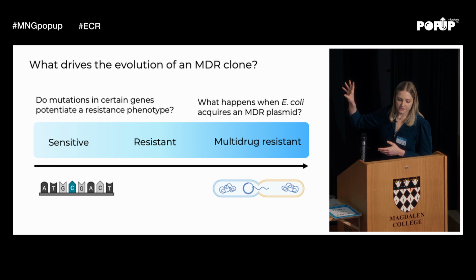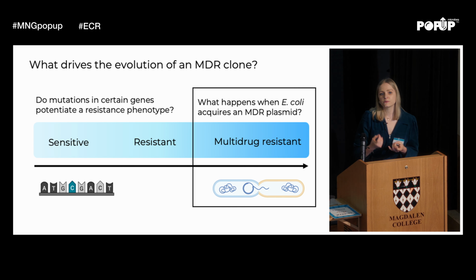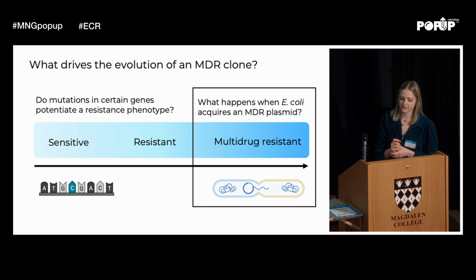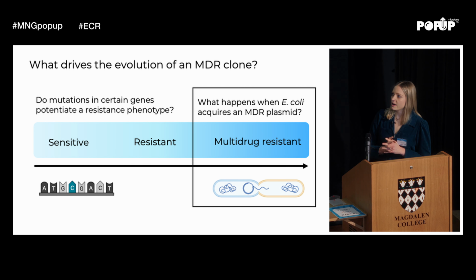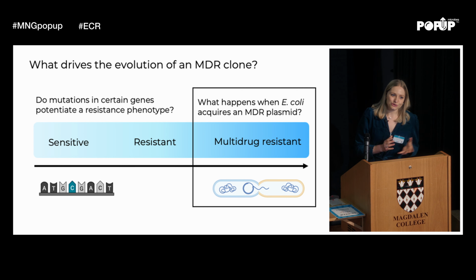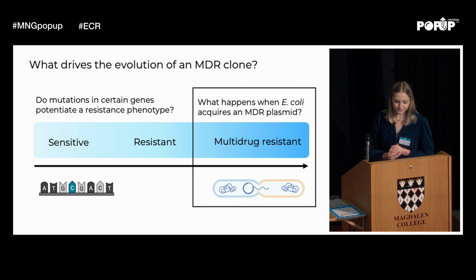And then on the other end of the spectrum, we can ask, what happens when E. coli acquires multidrug resistance? This is often coming in on plasmids. What happens in the immediate aftermath and then afterwards? And overall, we can ask, what drives the evolution of a multidrug resistance clone? And so it's this second part here that I'm going to talk to you about today, but I'm really interested in the first part, and if anyone wants to talk about it over lunch, I'll be really happy to.